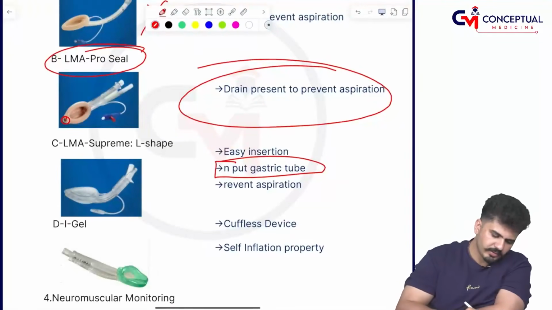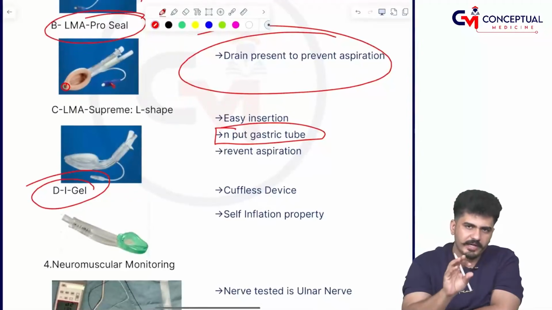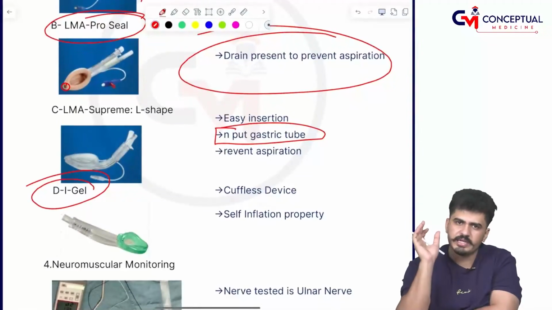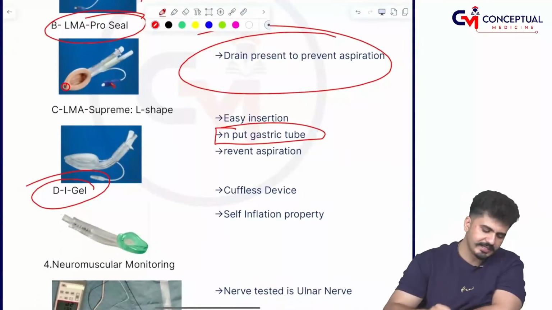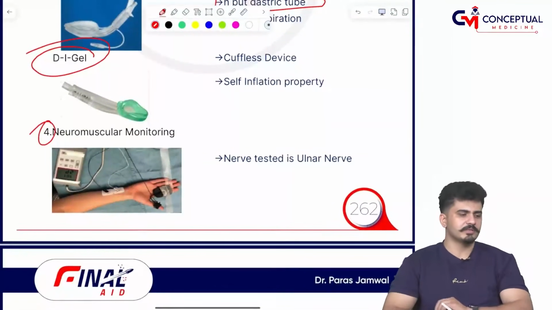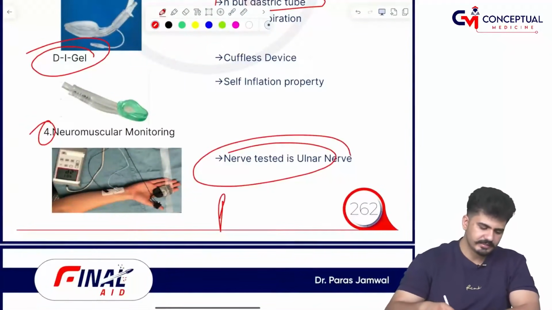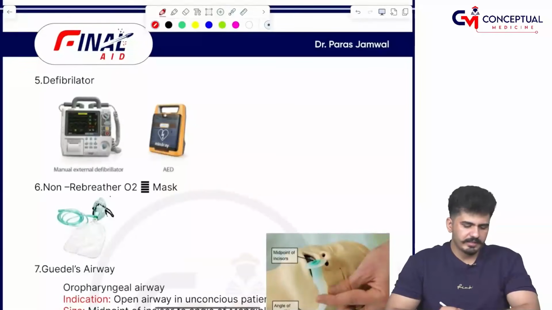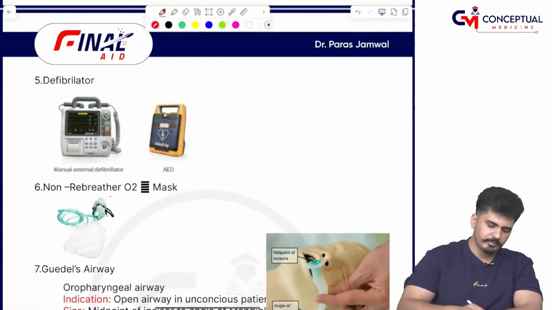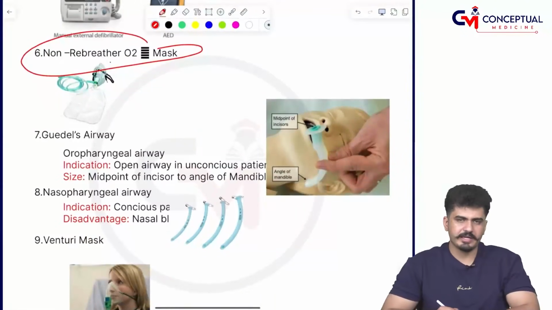sir. Then coming to the iGel, it has a self-inflation property. When you put it inside, it inflates by itself to the size required. This is iGel, sir. Now this is what happening. This is happening in neuromuscular monitoring, sir. And here the nerve test is ulnar test, ulnar nerves. Defibrillator, automatic, mechanical, non-breathable mask. You can see. Then Guedel's airway and nasopharyngeal airway.